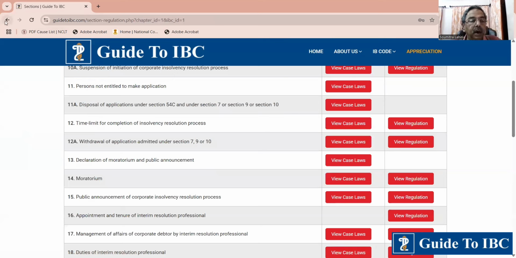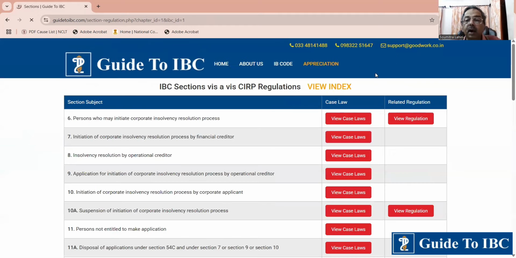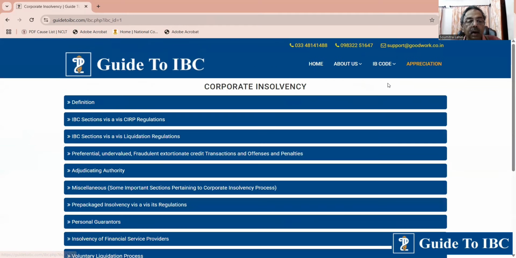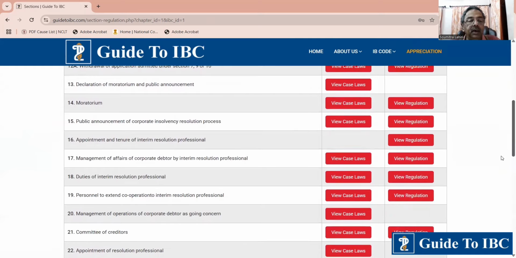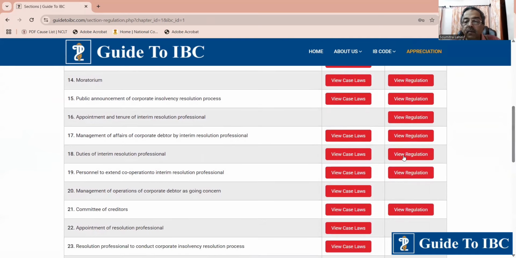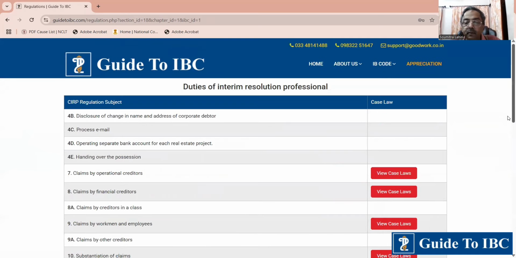So, go to section 18, view regulation 12.